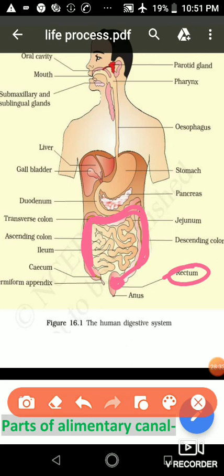I repeat, water absorption takes place in colon, and after that undigested food enters into rectum and is stored for some time, and that is called stool.